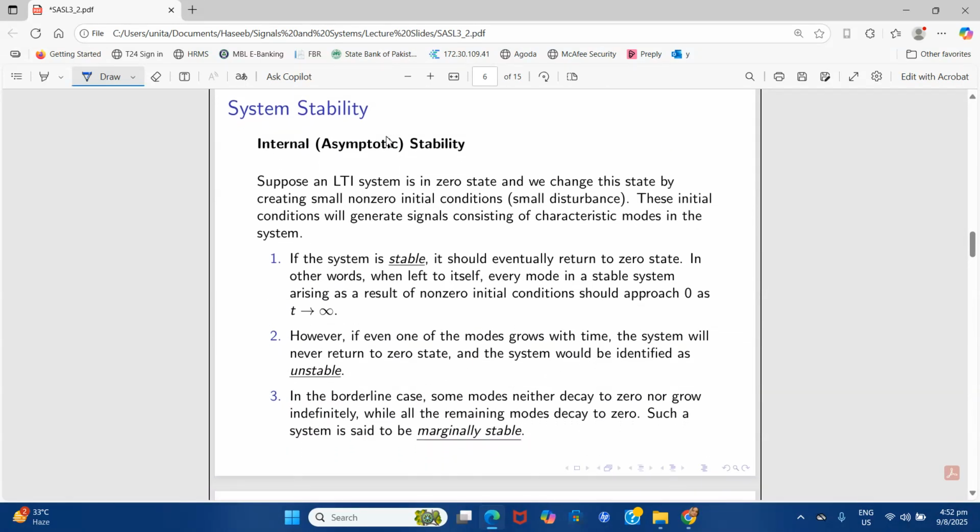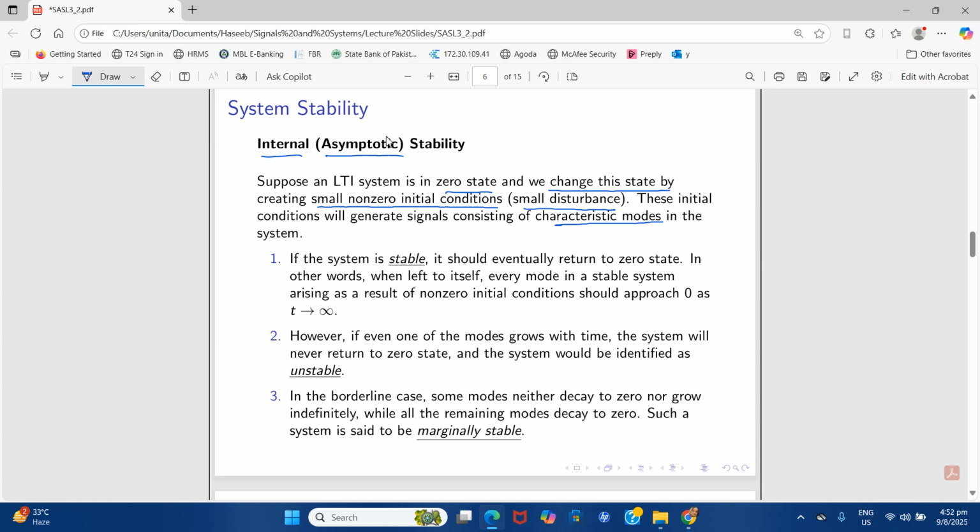Now, the other type of system stability is the internal asymptotic stability. It means, suppose a linear time invariant system is in zero state and we change this state by creating small non-zero initial conditions, small disturbances. These initial conditions will generate signals consisting of characteristic modes in the system.